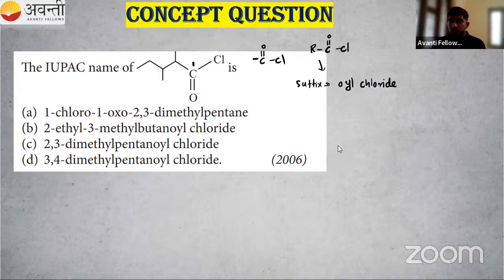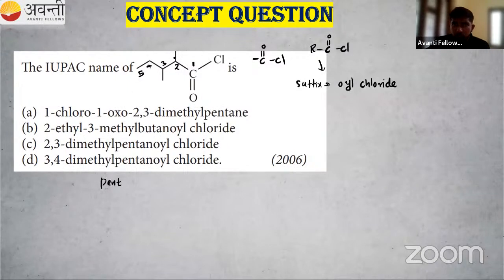So our main functional group, that is COCl, that carbon should get the least number. Then I'm counting that. So 1, 2, 3, 4, 5, right? So there are 5 carbon atoms in the parent chain. So that means it is pent, right? So we have pent. Okay.